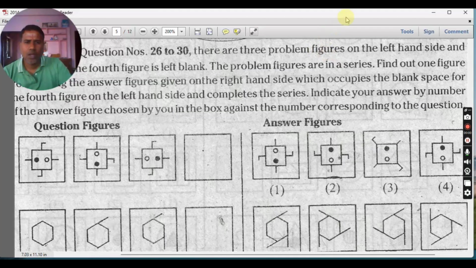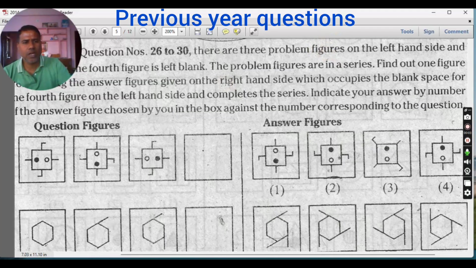As usual, we will check some real-time questions which came in the previous exams. You see, in the series question, by seeing the question itself, you can understand it is a series question. There is no need of reading the explanation. If at all you are confused, just see in the explanation, the problem figures are in the series. You will see a word like this, series. Then you have to understand that this is a series question. Okay. Now we'll start with the question.